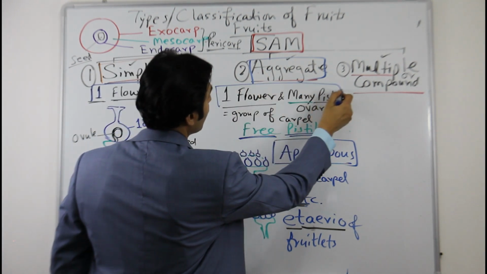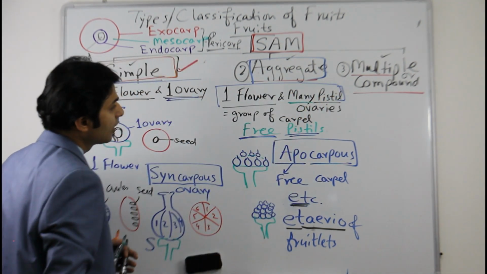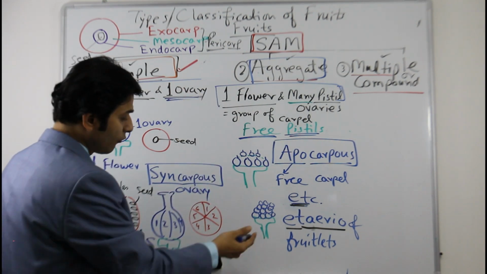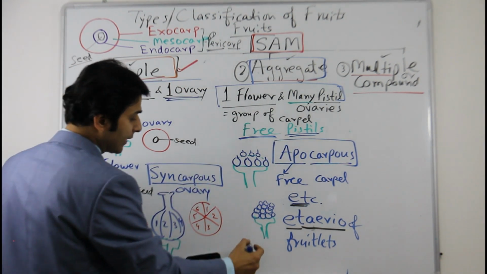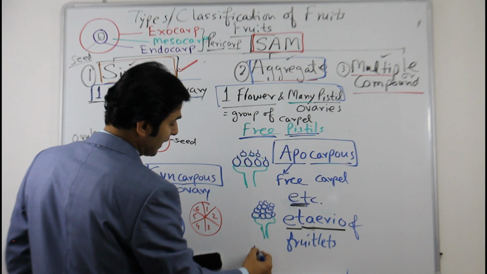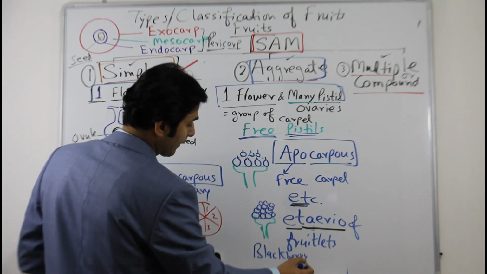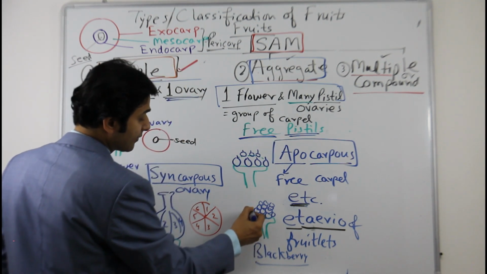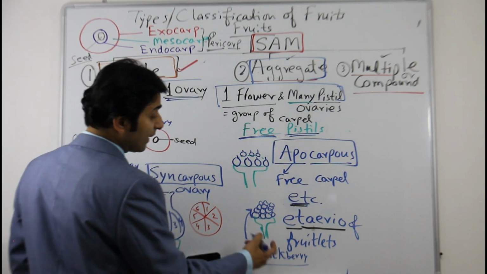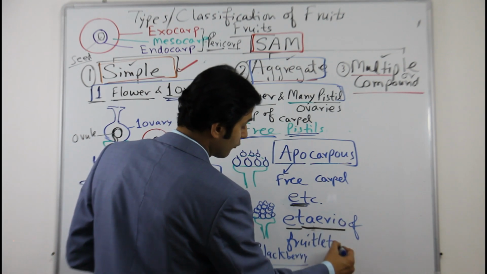And now the third one is multiple. For example, I'll give you one example here, like blackberry. Blackberry is a fruit, but it is like this. So blackberry is called an etaerio of drupelets.